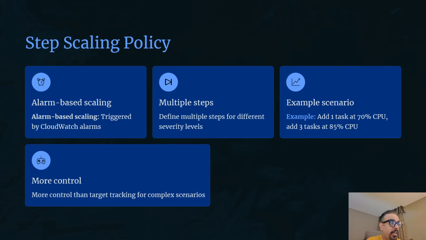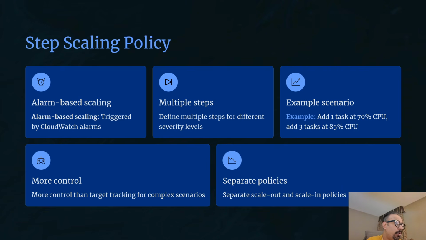So you can have different behaviors for scaling out versus scaling in. You configure separate scale out and scale in policies. Scale out responds to high utilization alarms, adding capacity, and scale in responds to low utilization alarms, removing capacity. You might scale out aggressively by adding tasks quickly, but scale in conservatively, removing tasks slowly to avoid any performance issue for the users.